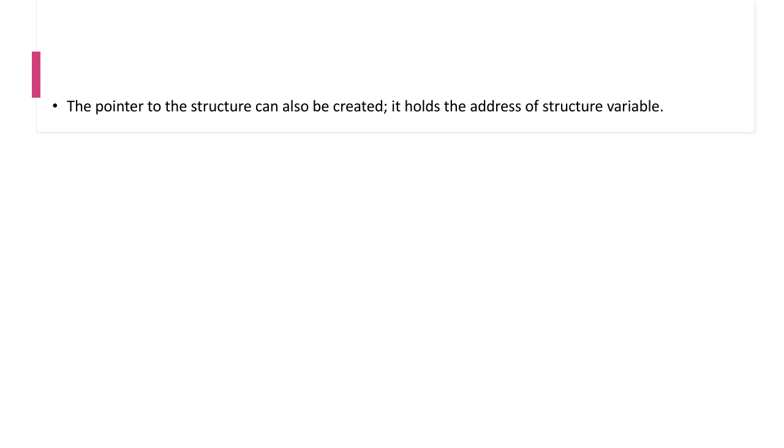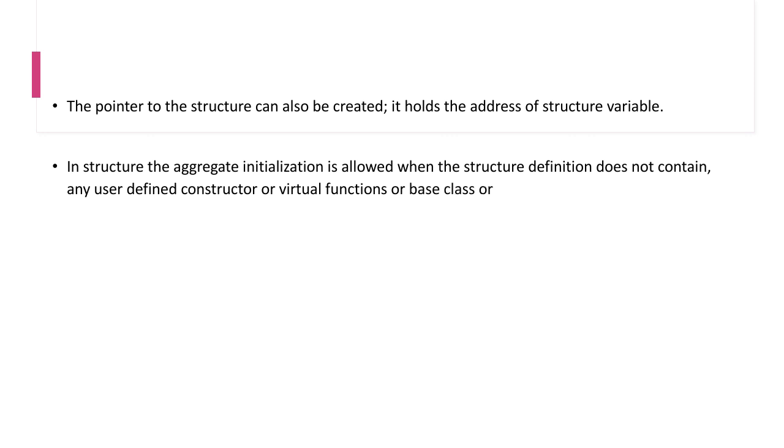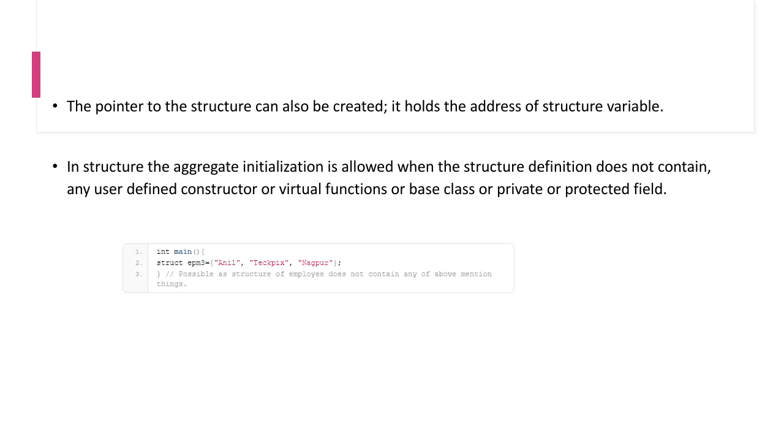In structure, the aggregate initialization is allowed when the structure definition does not contain any user defined constructor or virtual function or base class or private or protected field. Assuming a main, I can straight away say like struct emp3, some name Anil, his company name and his city name, just like this. I hope you understood structure, the definition of structure with a detailed explanation.